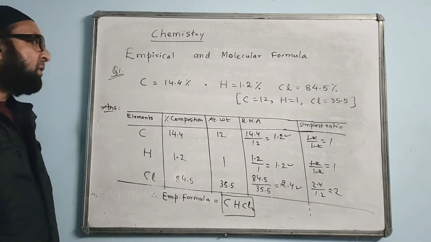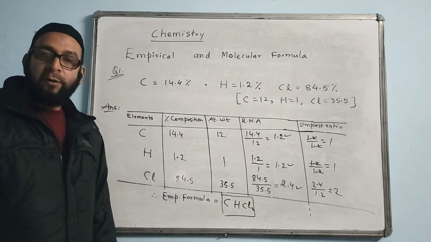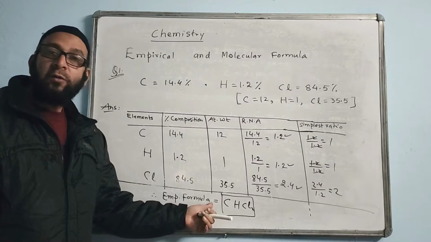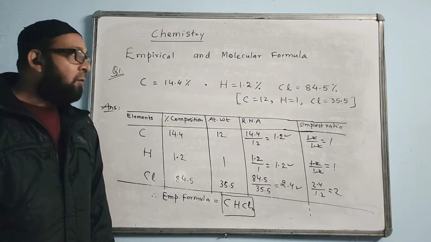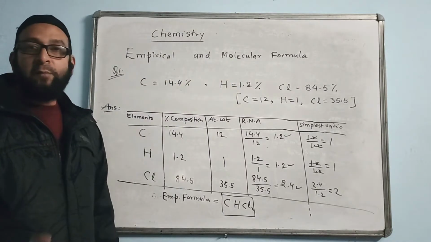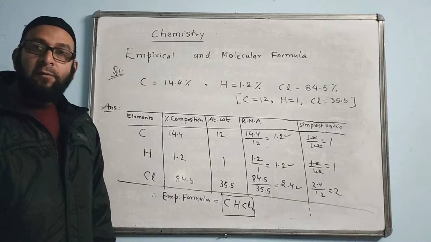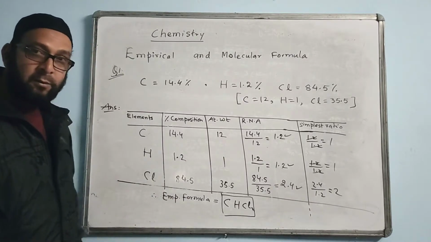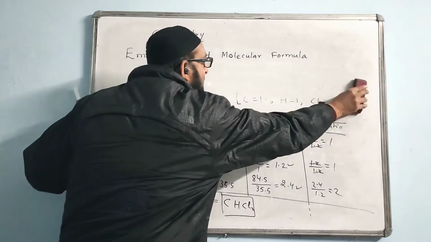If the question asks you just to find the empirical formula, we will do till here only. We will not proceed further. But this is not the question. The question is asking you to find something else also. What is that something else? Molecular formula. Find the molecular formula also, the question says. If the question says find the molecular formula, we will proceed further from here. How do we proceed? I will show you over here.